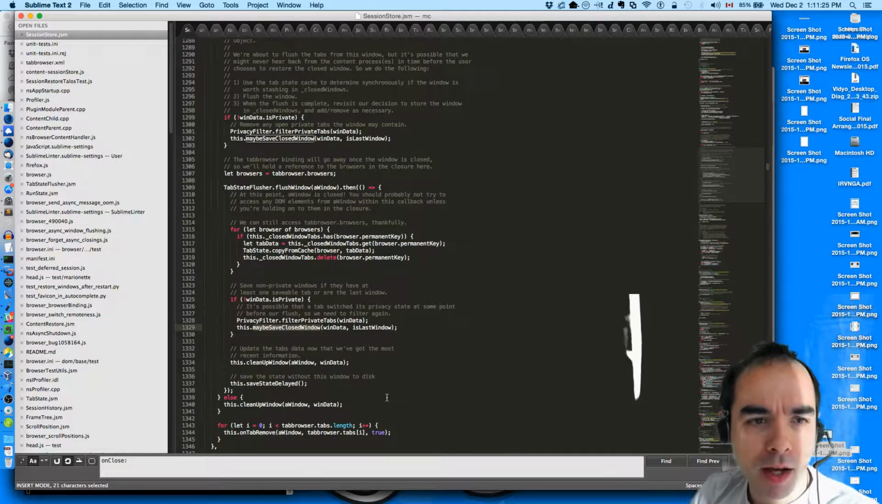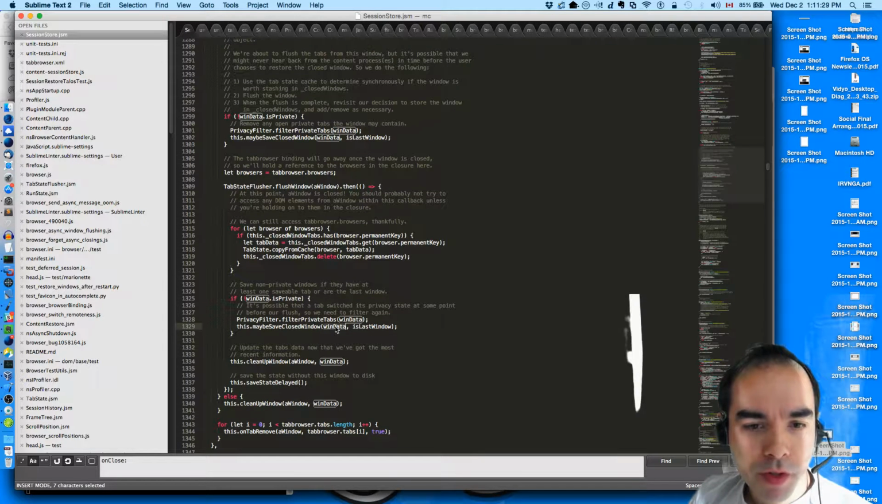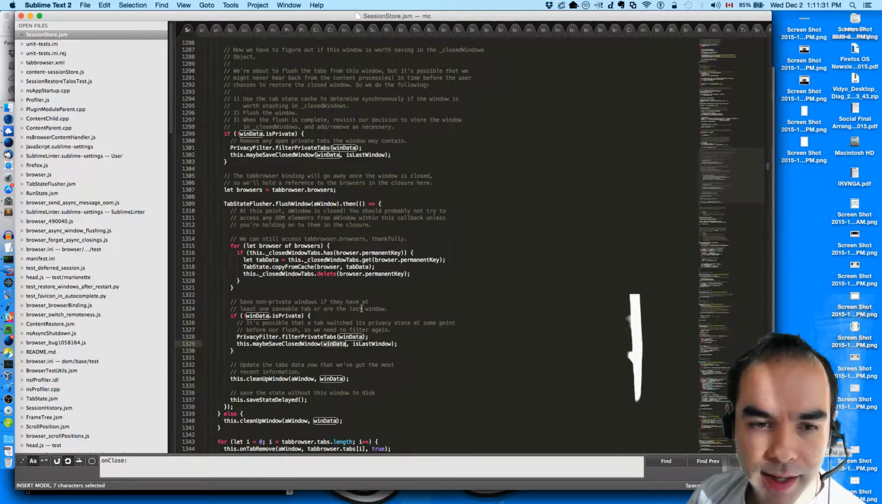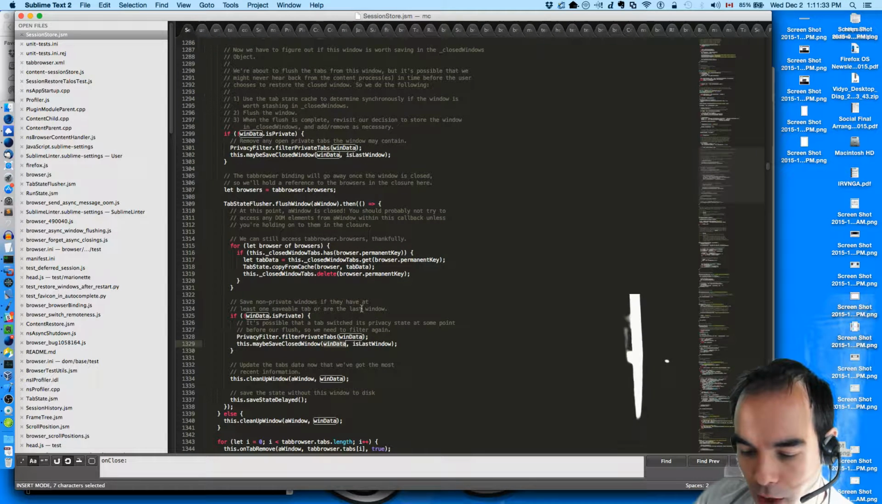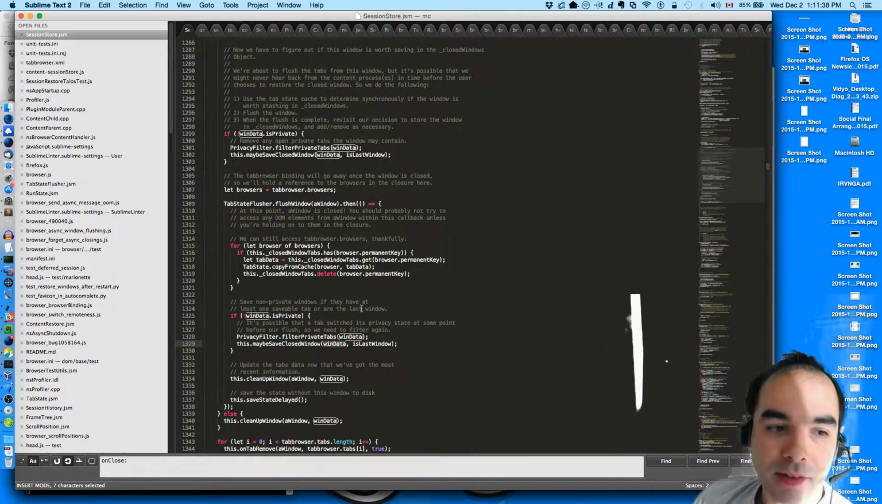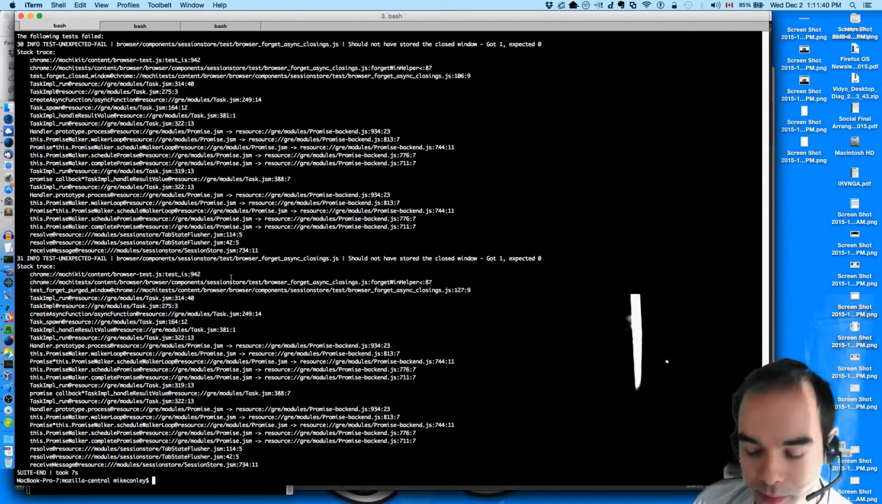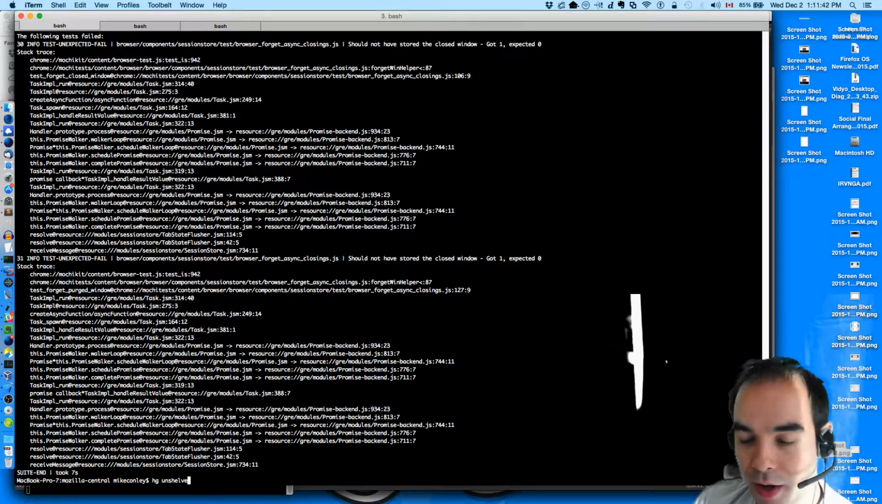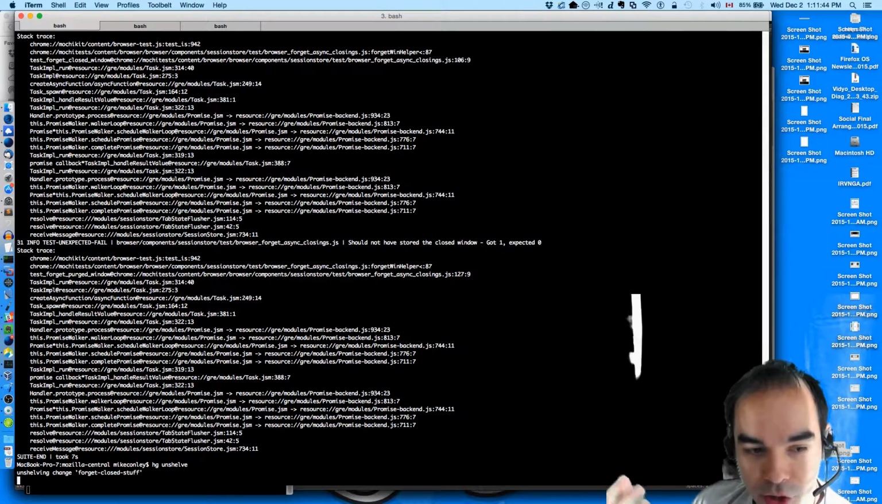All right, let's see. So my first thought is anytime we've got window data that we want to, and this is kind of, let me show you the solution I came up with and then we'll talk about it. So I'm unshelving the stuff.